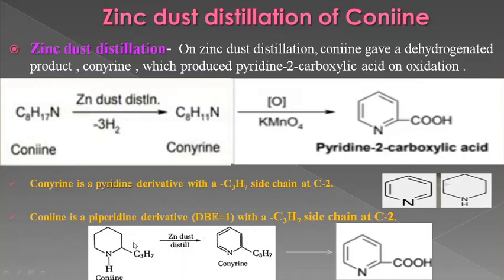Finally, this is the reaction. We can represent coniine by this structure, a piperidine ring and a side chain C3H7 at position 2. On zinc dust distillation, it forms conyrine, losing 3 molecules of hydrogen, and on oxidation with KMnO4, this side chain is oxidized into COOH at position 2, converting it into pyridine 2-carboxylic acid.